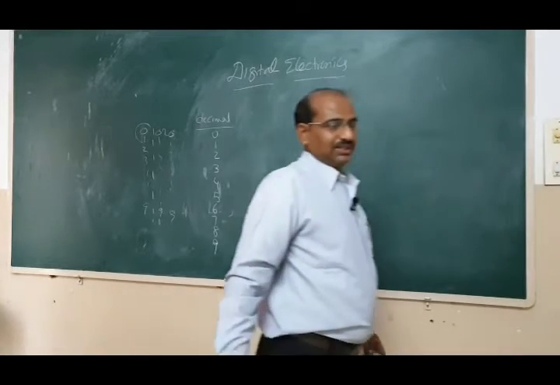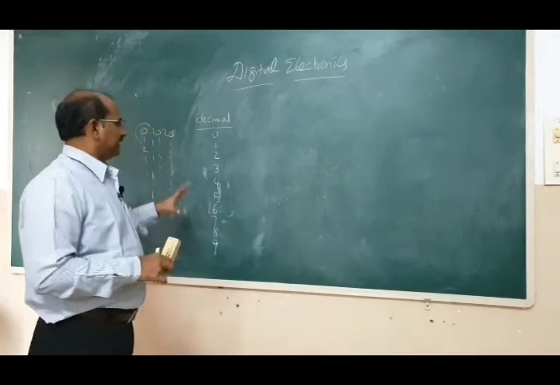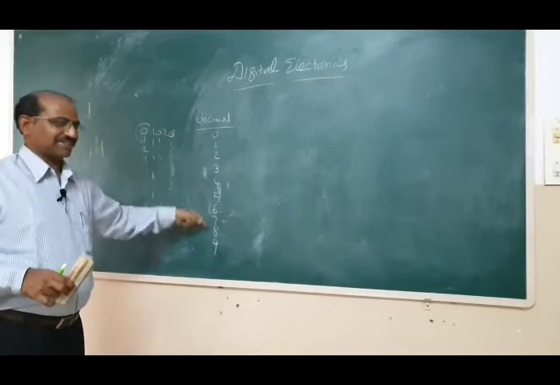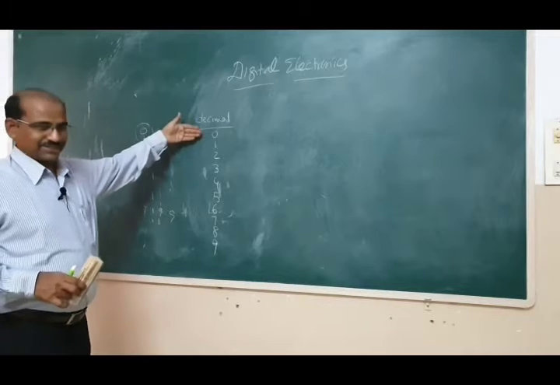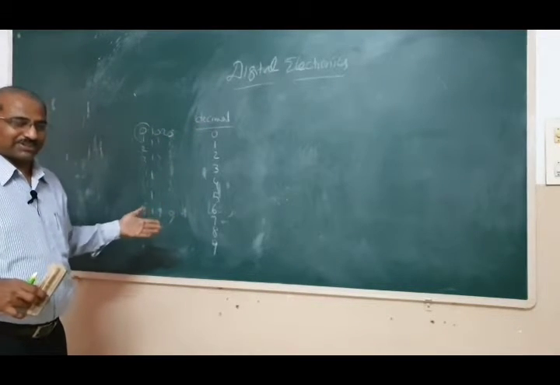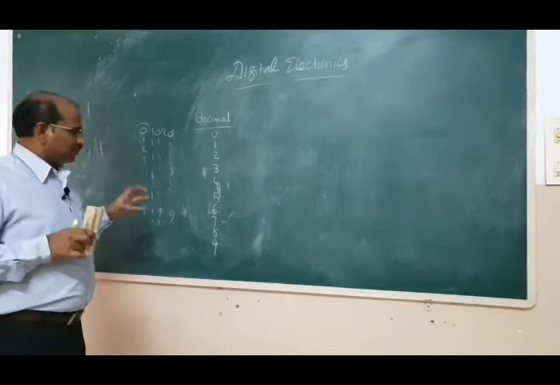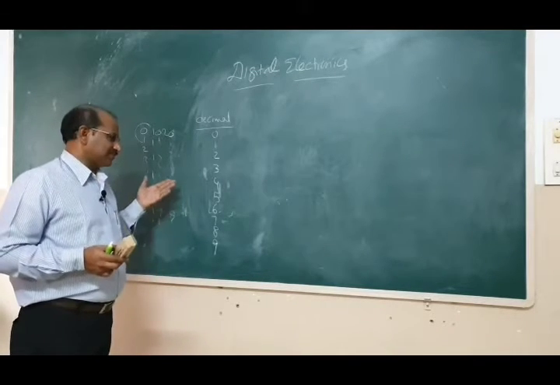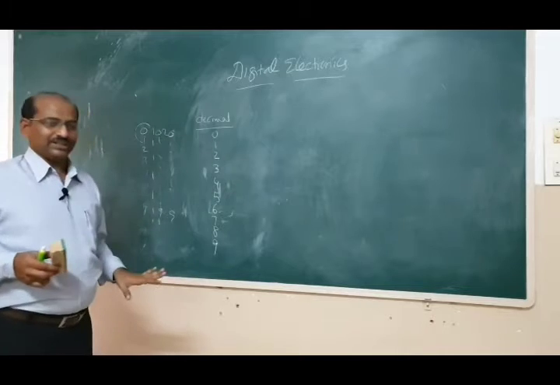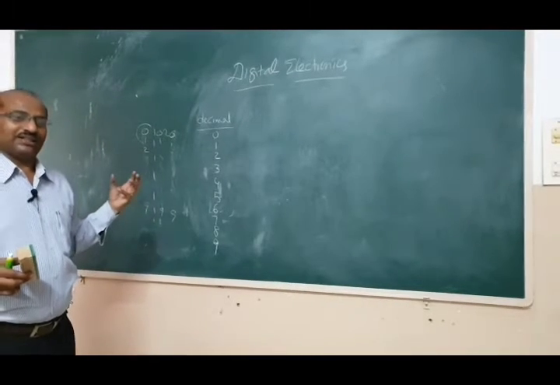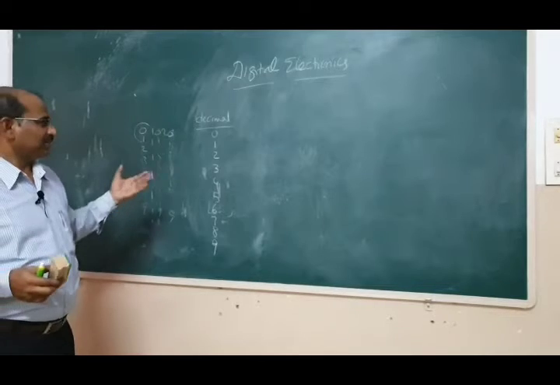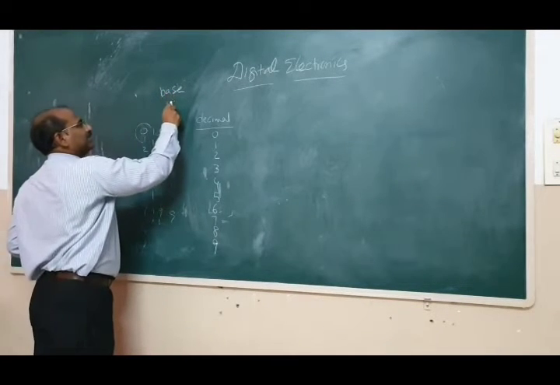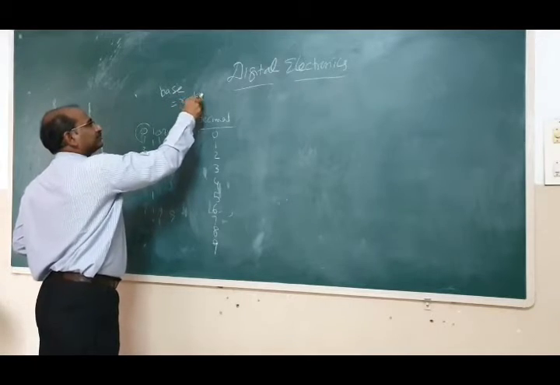So, the nature or the repetition of code or this basis or radix, we call this base. Base 10 is decimal number system. Means these are the basic codes 0 to 9, right? For any big number or for any small number, you have to use only these. That is the actual meaning of the base. Sometimes we call it this as radix also. Keep it in mind, base or radix, right?